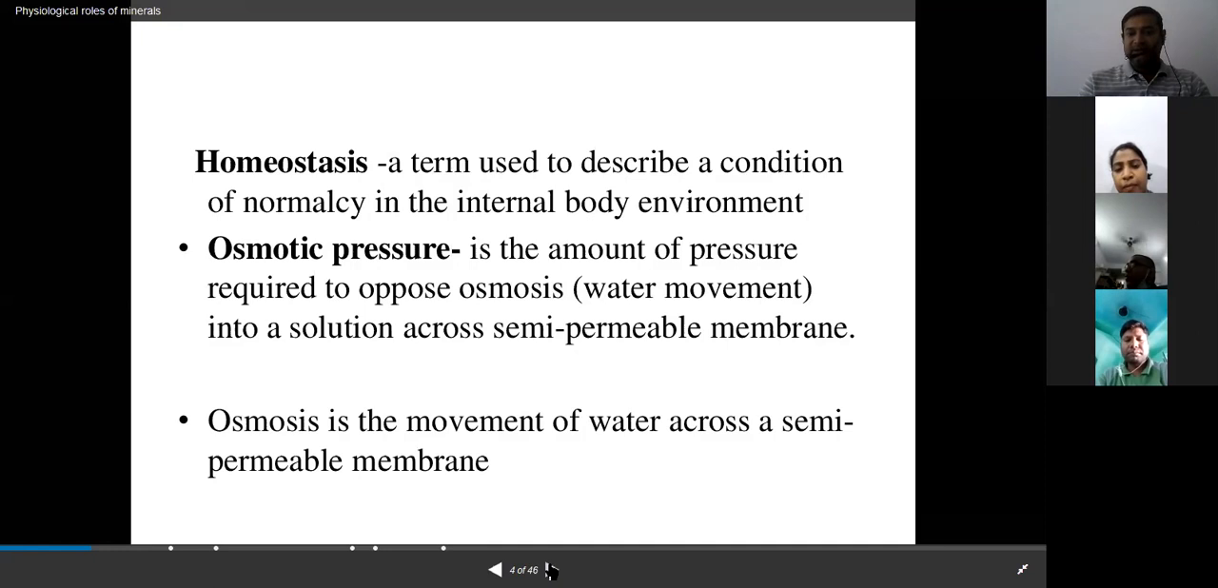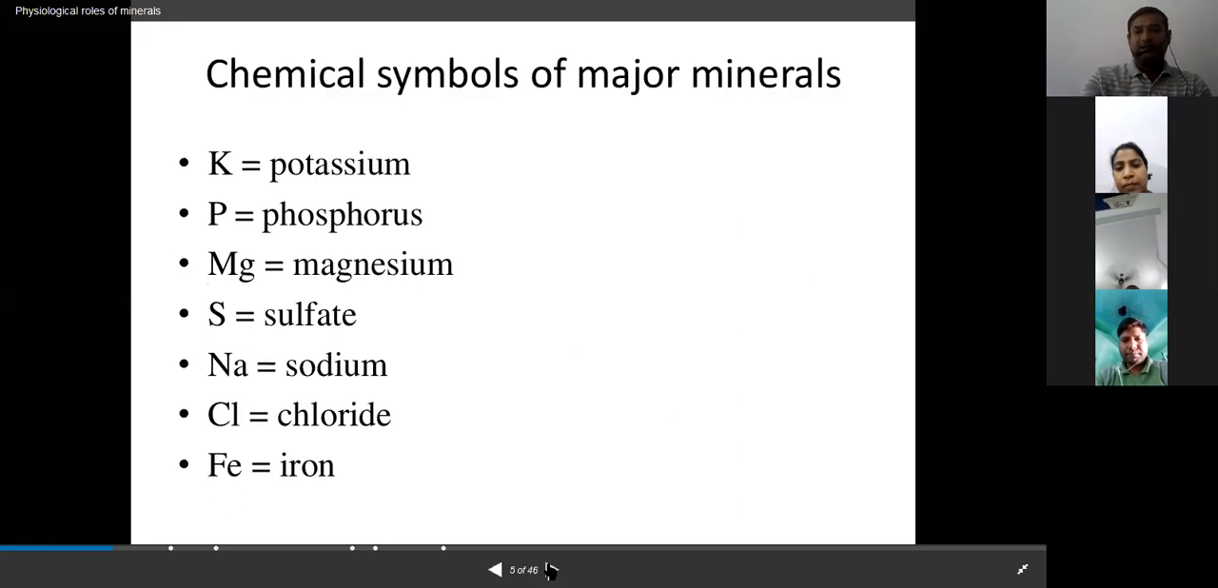This is the amount of pressure which is required to oppose osmosis into a solution across a semi-permeable membrane. So this osmotic pressure is just to maintain the things which come in between a membrane. The next thing is the chemical symbols. Your students know it very well.